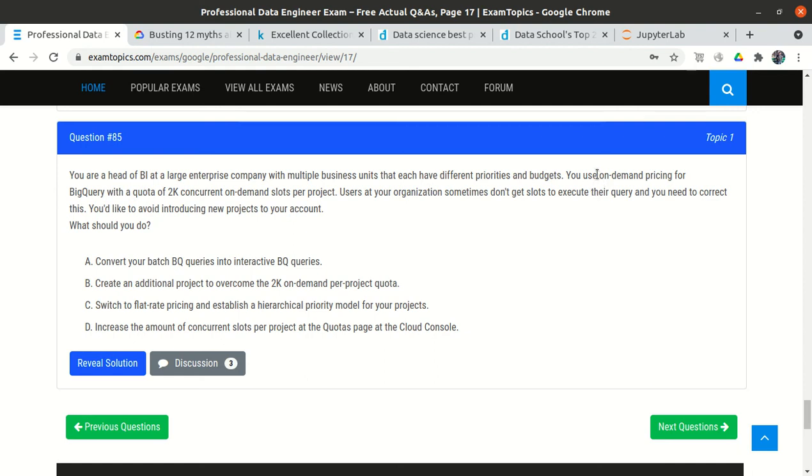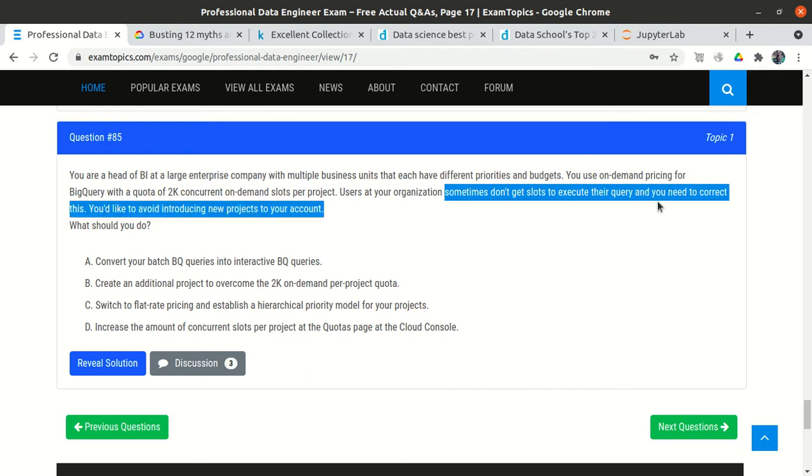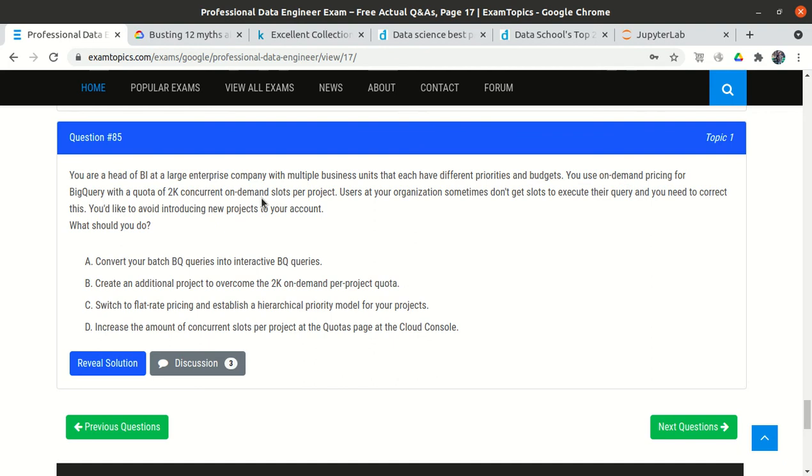And we are using on demand pricing, where a maximum of 2000 slots can be available, and we have a very large enterprise company, so multiple users are executing queries. So it has been noticed that sometimes, not every time, users don't get slots to execute their query, and their query might go into the queue or they need to wait. So how will we handle this problem?